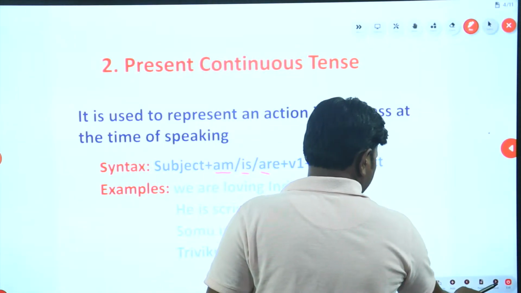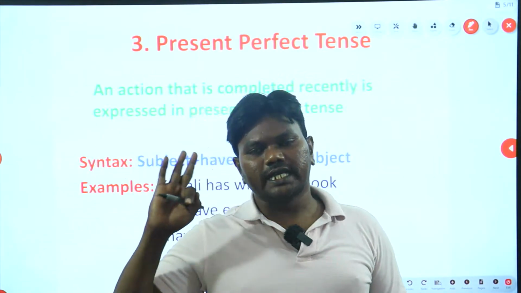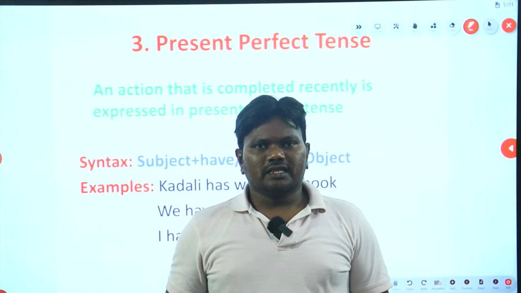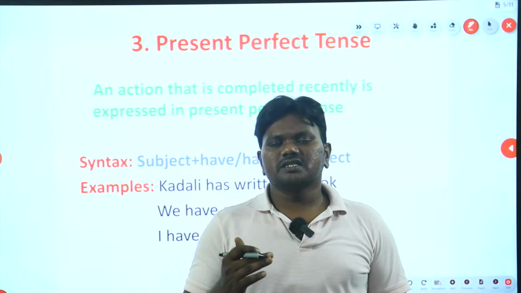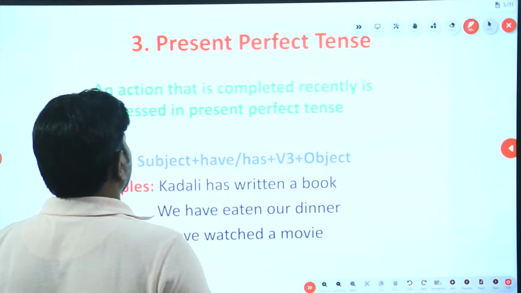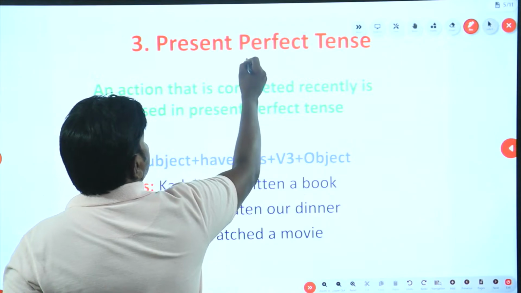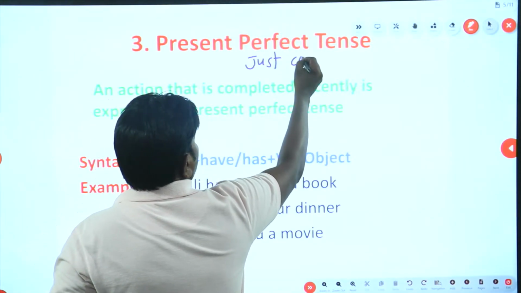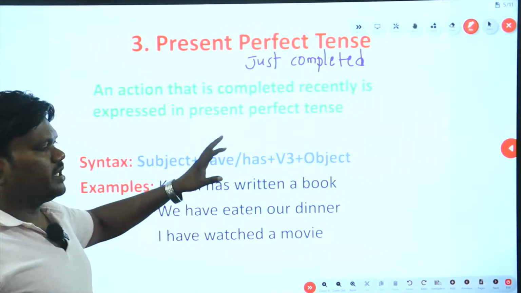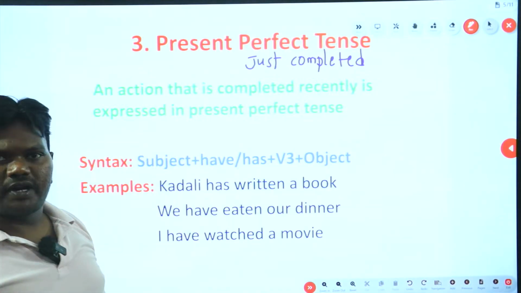Now let me go to the next type, that is present perfect tense. Okay, the third category in this tense is present perfect tense. This tense talks about an action which is completed very recently. To remember it, you may say just completed action. Present perfect tense is all about just completed action. Okay, any activity which is completed recently is to be expressed in present perfect tense only.